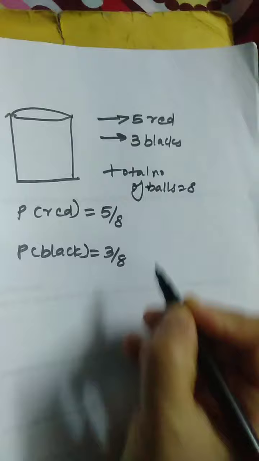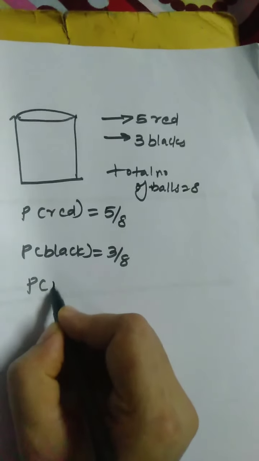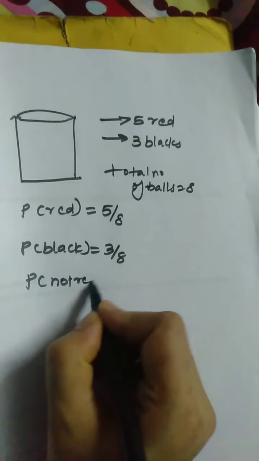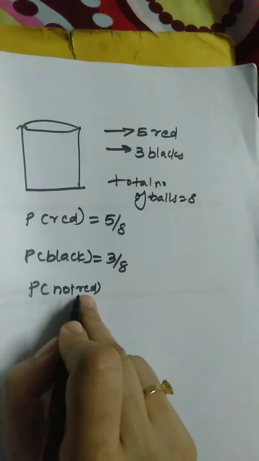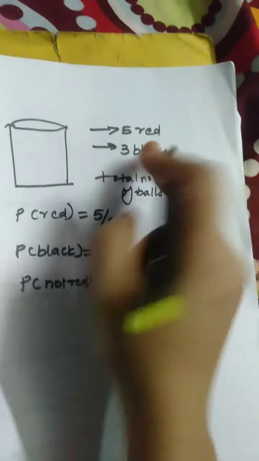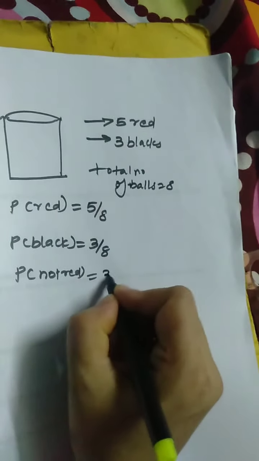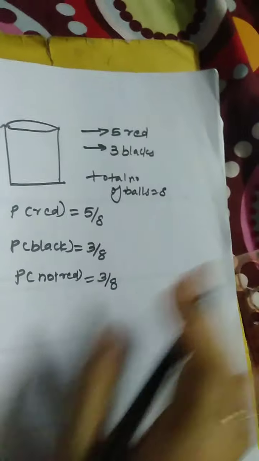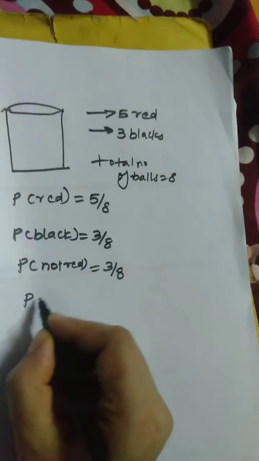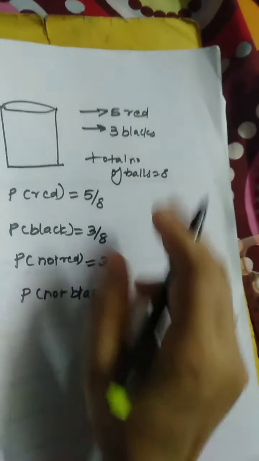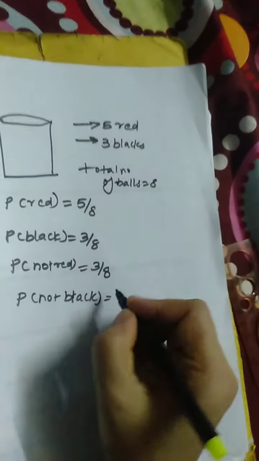There may be a question like that: non-red ball. What is the probability of getting a not red ball? Not red ball means the rest of the balls, that is the black balls, 3 by 8. Not red means other than red, only black balls, so 3 by 8. You can ask similarly for not black, meaning other colors than red. How many are there? 5 by 8.